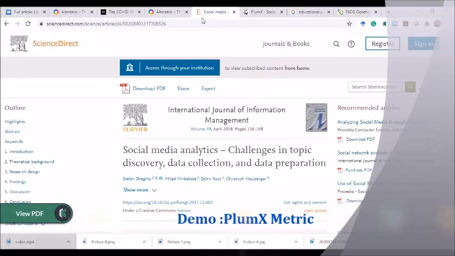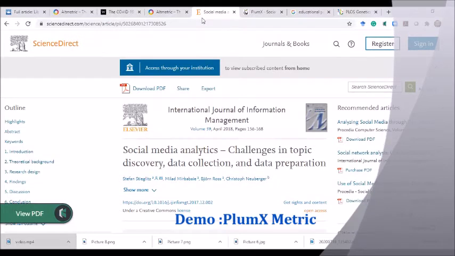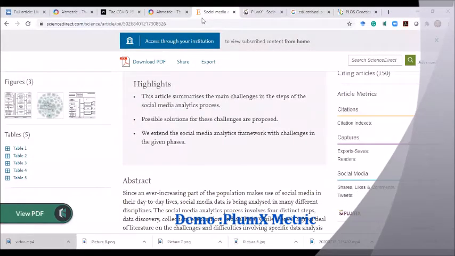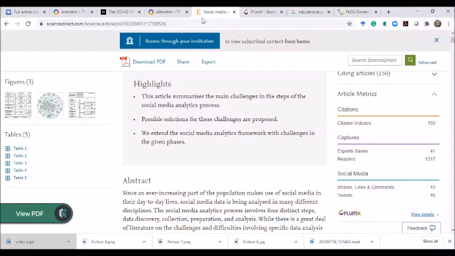Here is another article which is published in Elsevier, Social media analytics: challenges in topic discovery, data collection and data preparation. And its Altmetric score, as I mentioned earlier, for Elsevier and ScienceDirect articles is shown on the PlumX metric.